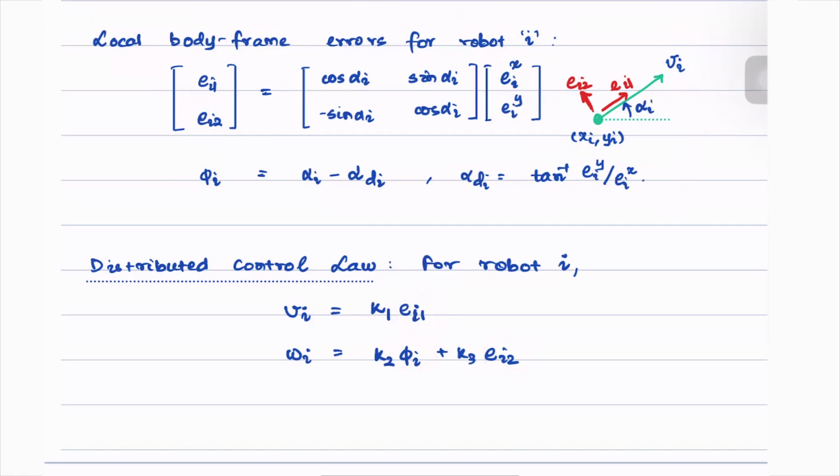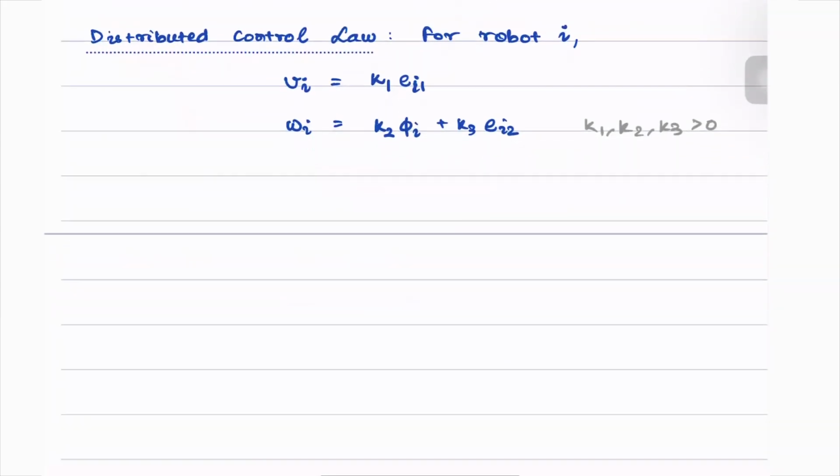How do we know whether this control law works or not? Before we move on, let me quickly add that we choose all of these parameters to be greater than 0. In order to show that this actually works, we will now present a Lyapunov-based proof.